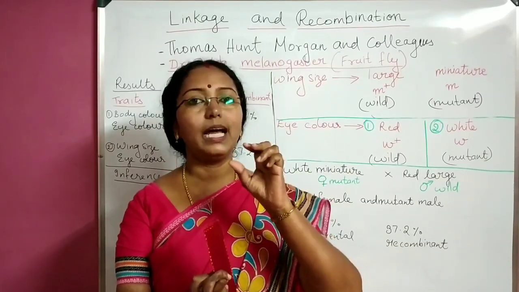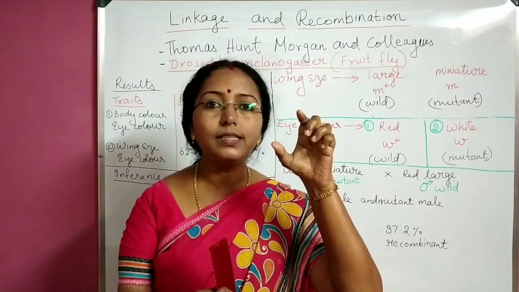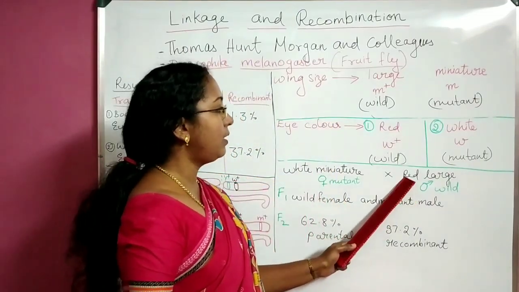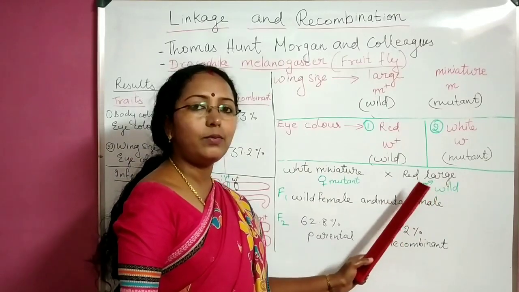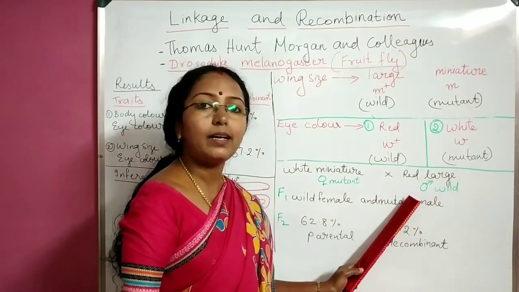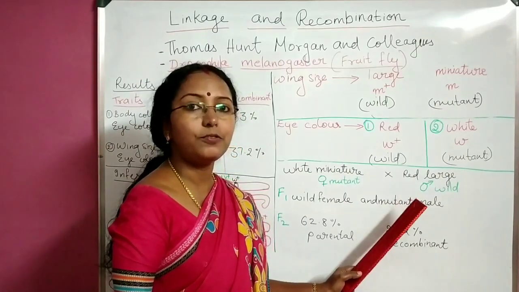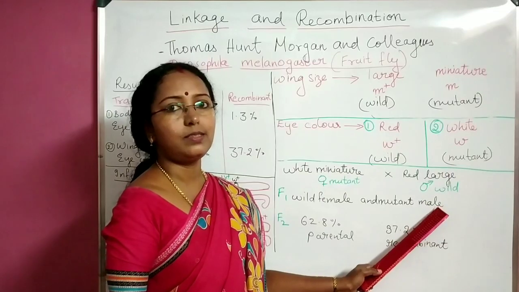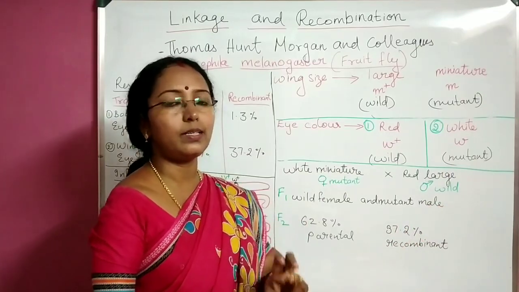Here also males had wild form. That means they had large wing size and red eye color. So males red large. Red large here means they had red eye color. Imagine that, fruit fly having red eye color with large wings. Here two characters are only taken.